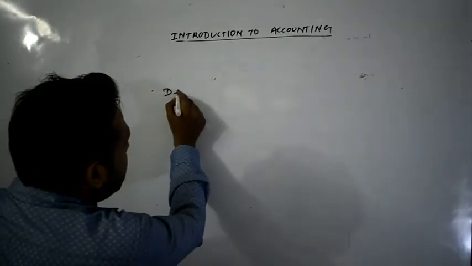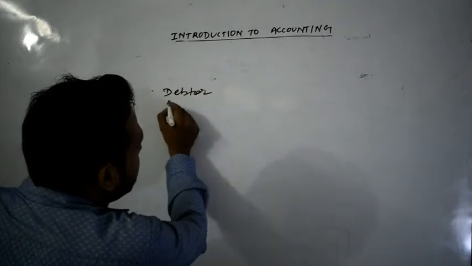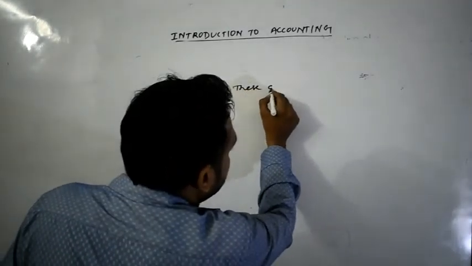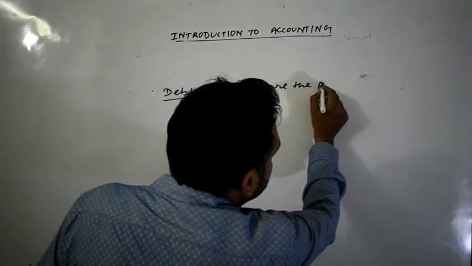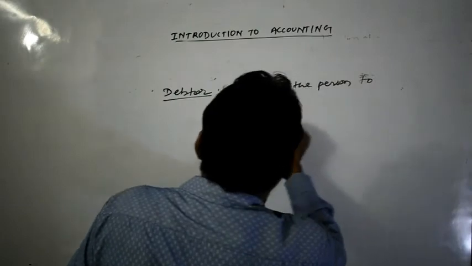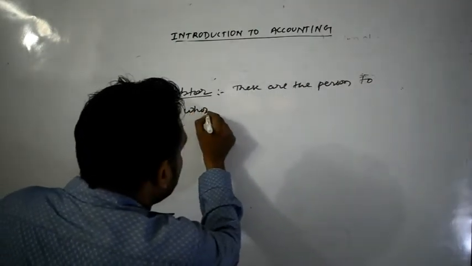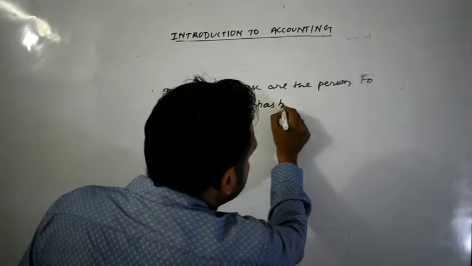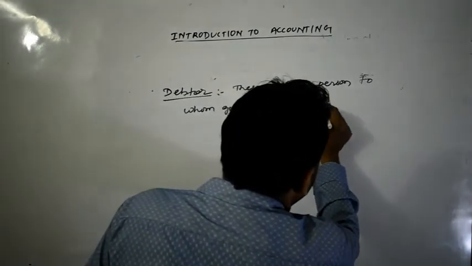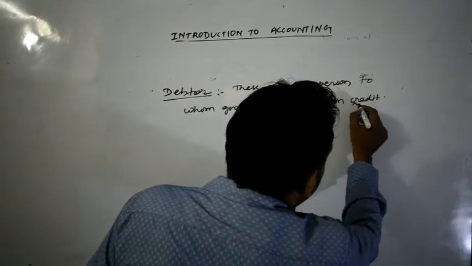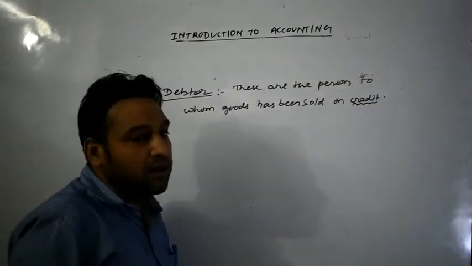Next bit is your debtor. So what do you mean by debtor? Debtor कौन होता है? Debtor, these are the person to whom goods has been sold on credit. Okay, basically they are known as our customer.